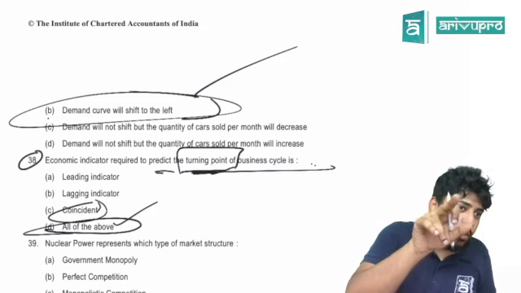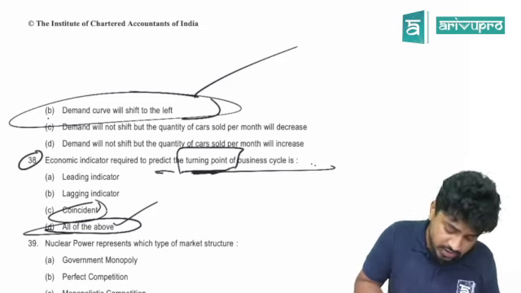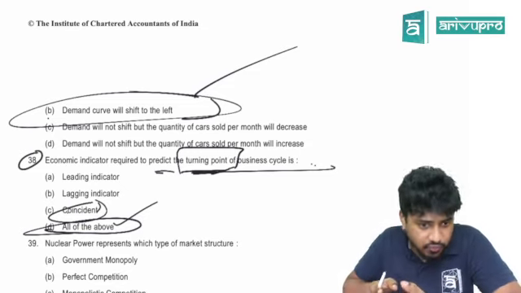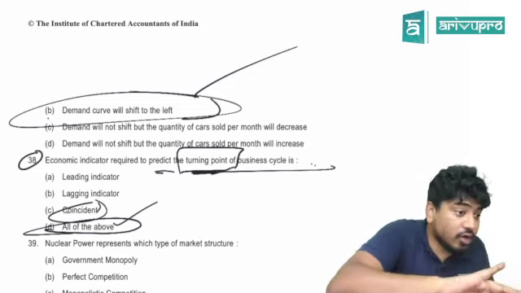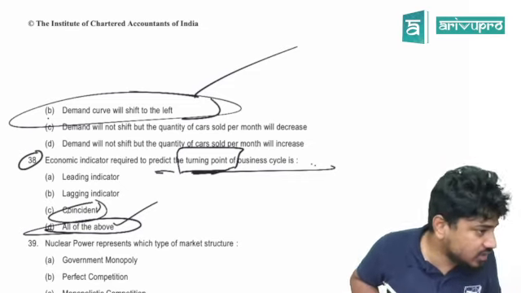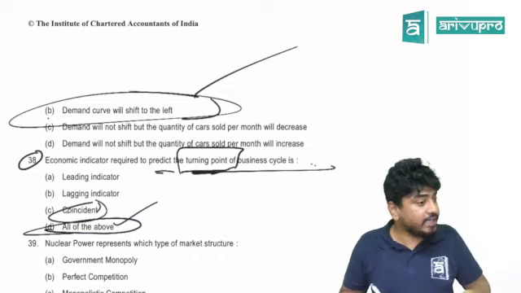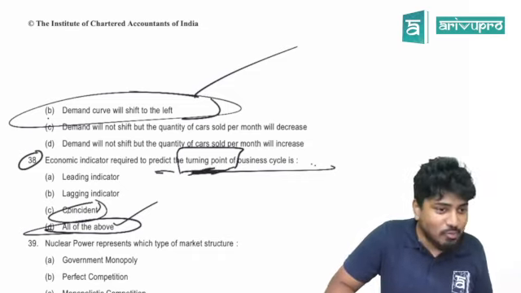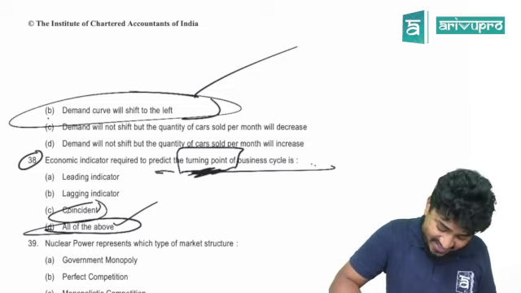Turning point should be coincident. Coincident happens along with the fall, and leading is before the fall. If I were to really tick the answer, I would tick coincident. But I don't think they are giving importance to this. In your book and answer sheet, they have given all of the above.